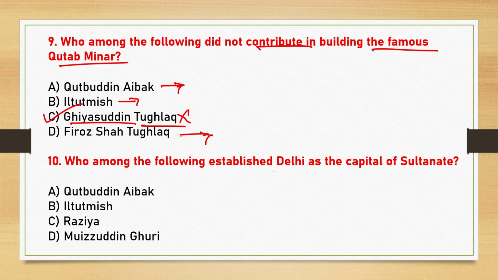Who among the following established Delhi as the capital of the Sultanate? Here the correct answer is option B, Iltutmish. Iltutmish strengthened the Sultanate, suppressed rebellion and secured recognition from the Abbasid Caliph. Because of his achievements, he is often regarded as the real consolidator of the Delhi Sultanate.